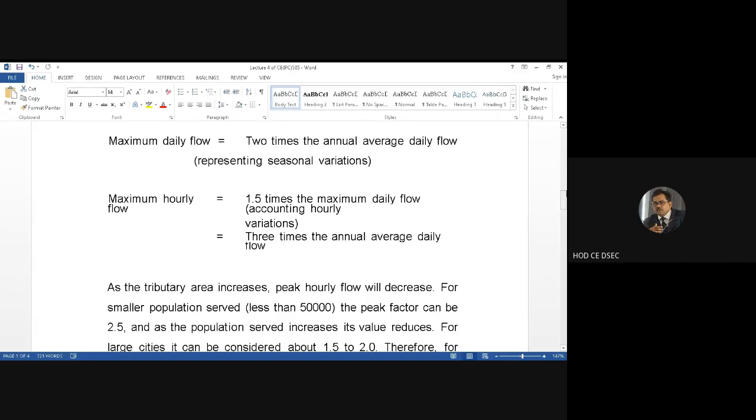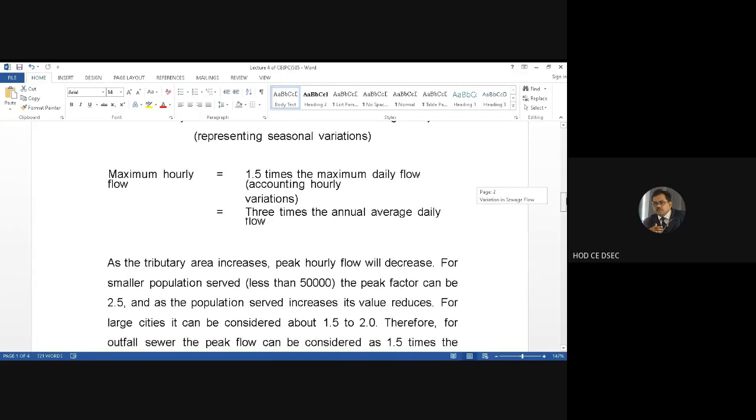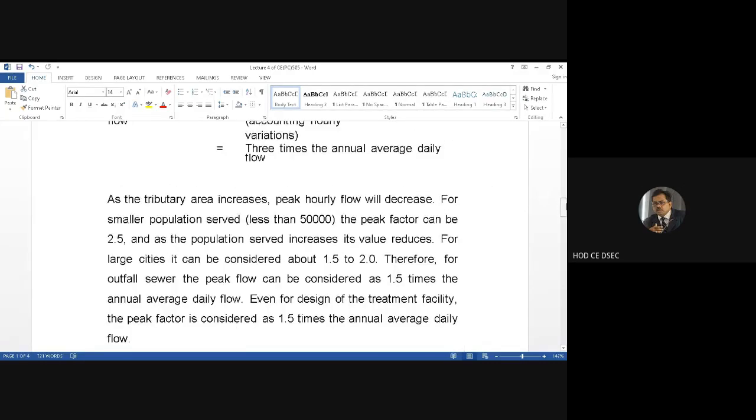For a smaller population, say up to 50,000, the peak factor can be 2.5, and as the population served increases, its value will definitely reduce. For large cities, this 2.5 value will become 1.5 to 2.